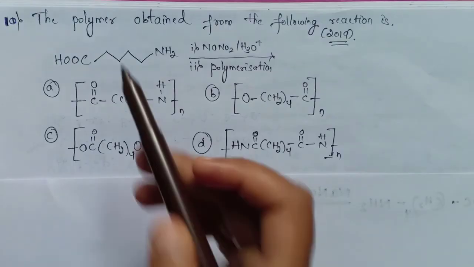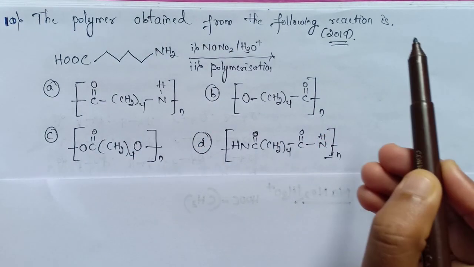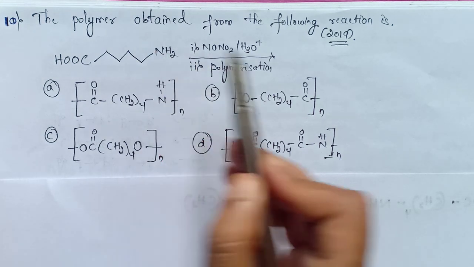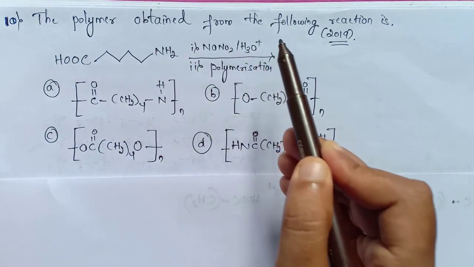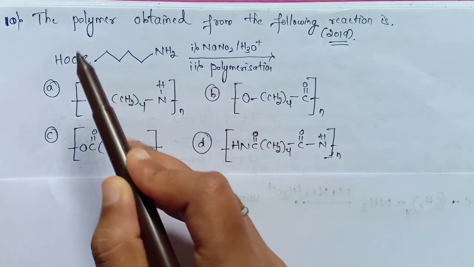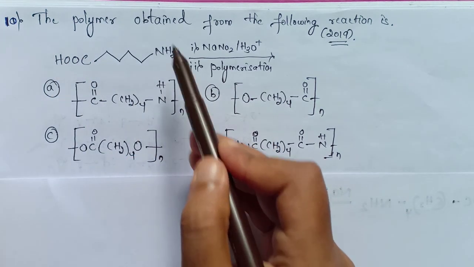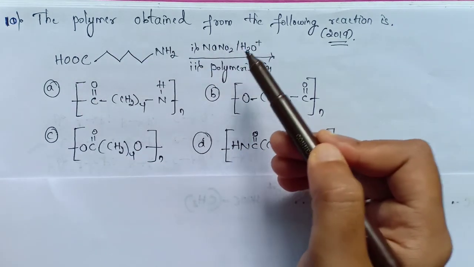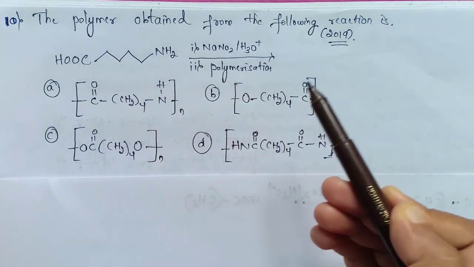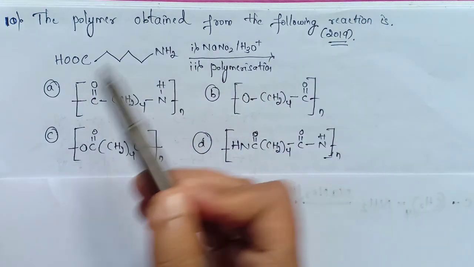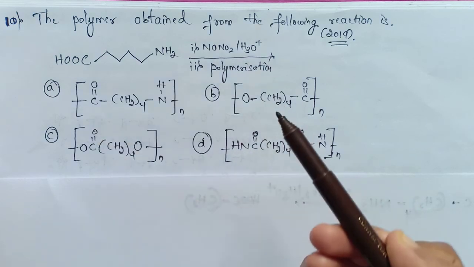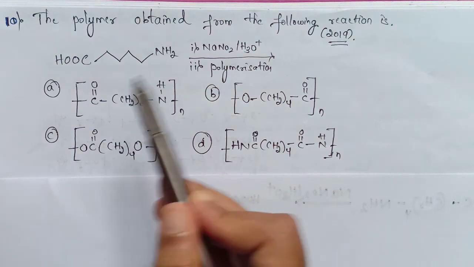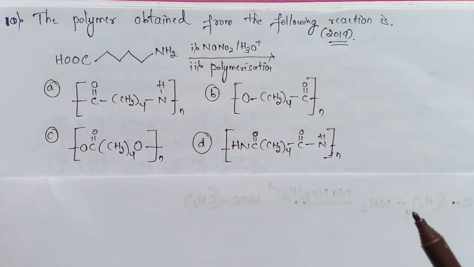The 10th question is: the polymer obtained from the following reaction is. They have given the reactant and NaNO2, H3O+, on polymerization. When this amino acid is reacted with NaNO2 and H3O+, which polymer is obtained, they are asking. They have given several options, A, B, C, D. We have to choose the correct polymer which is obtained by the following reaction. So now let's do this.